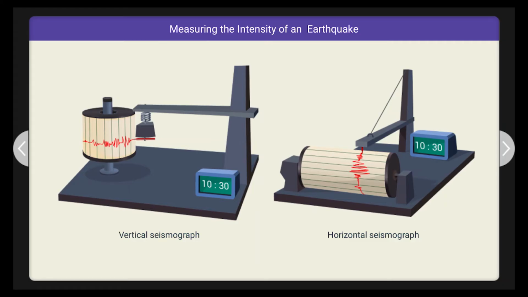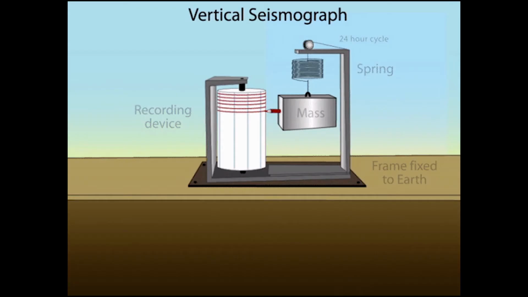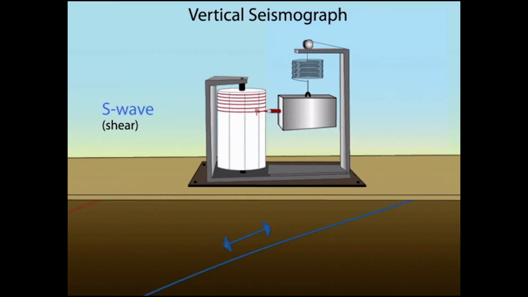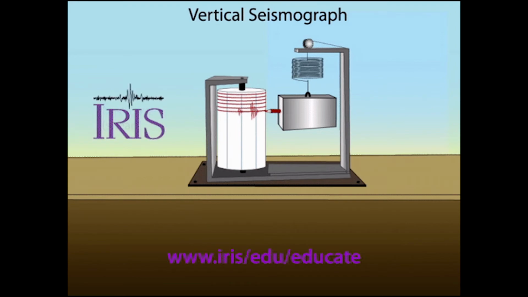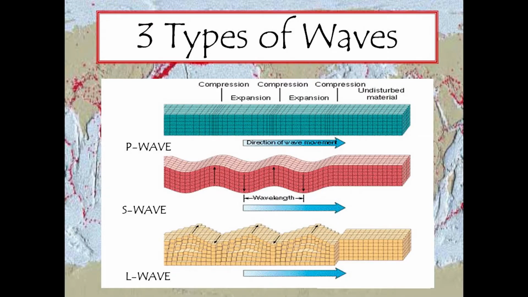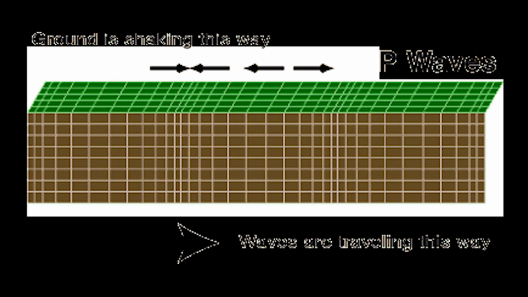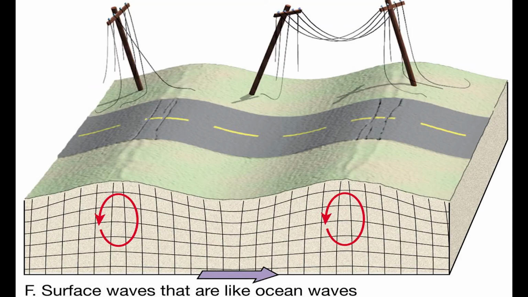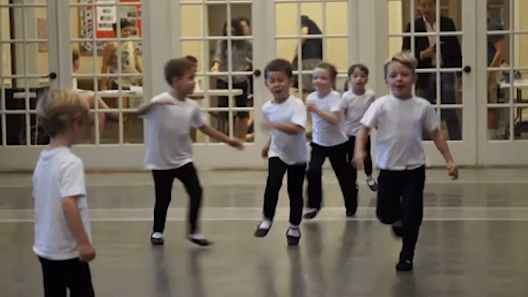Seismometers are used to detect earthquakes and record their waves. The earthquake's motion is transformed into an electrical voltage, which is recorded on paper as the base of the seismometer moves during an earthquake. There are 3 types of earthquake waves: primary waves, aka P waves, secondary waves, aka S waves, and surface waves, aka slow freshmen walking to the 3rd floor.